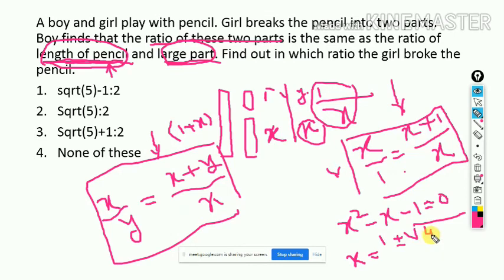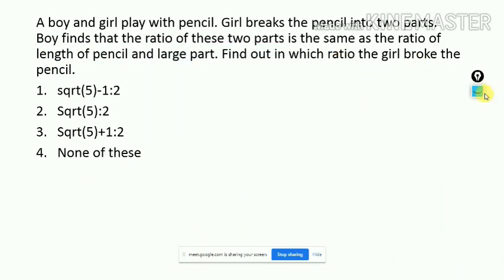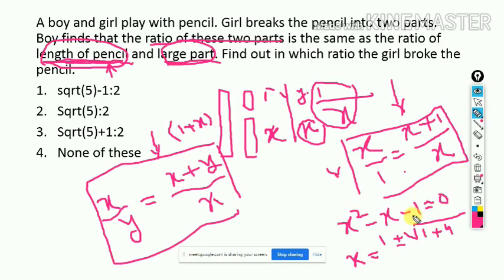So b square will be 1. So this will be 1 and minus 4ac. When we do minus 4ac, it will be plus 4 because c equals minus 1. Yes or no? c equals minus 1. So that's why plus 1, and the denominator is 2a. 2a equals 2.